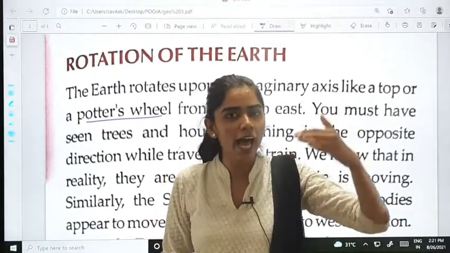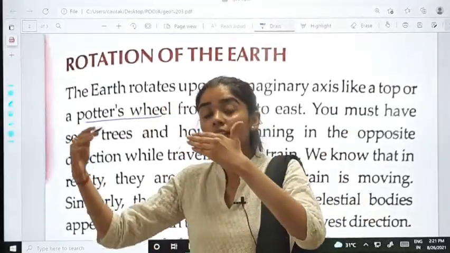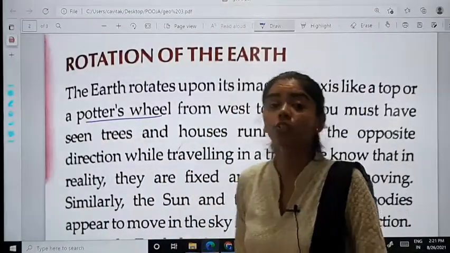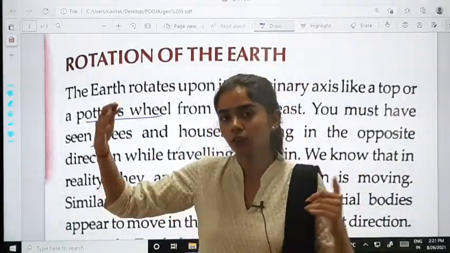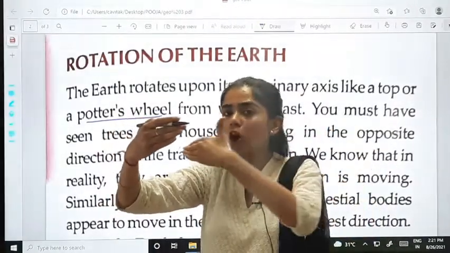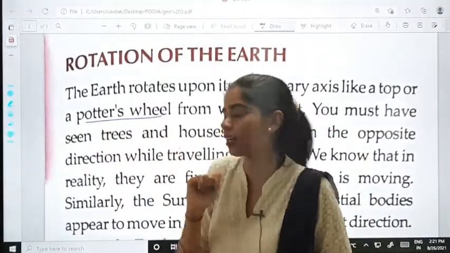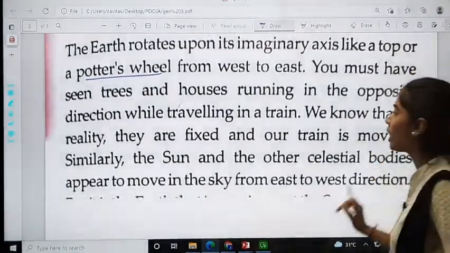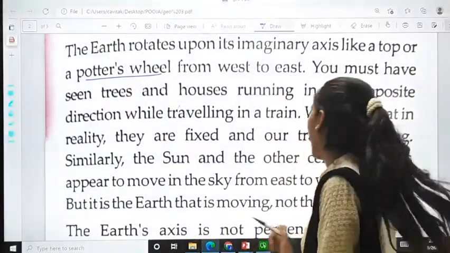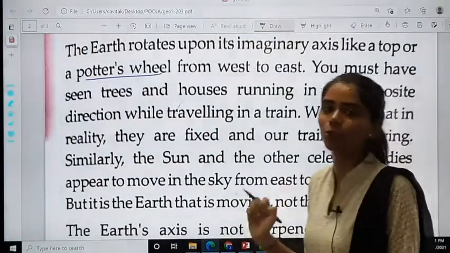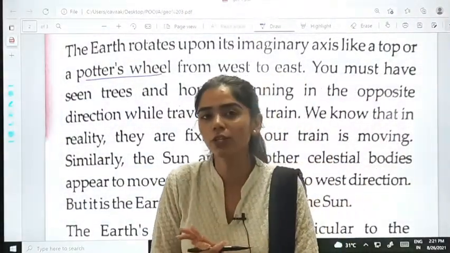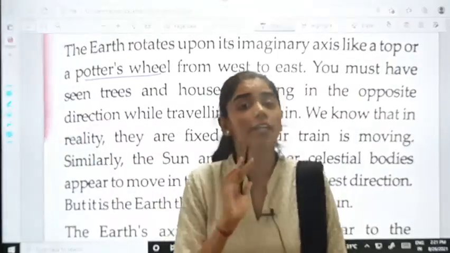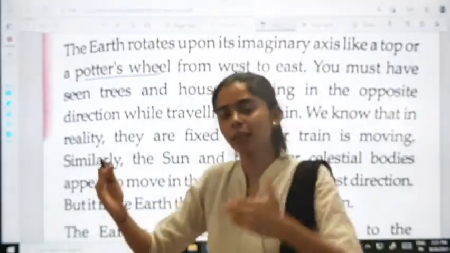So what do we see as we're moving further? The things, that is the trees and all those things, move in the opposite direction. जैसे ये हमारी trees हैं तो ये सब opposite जा रहे हैं, ऐसा हमें लगता है. We know that in reality they are fixed and our train is moving. In reality, we know that these trees are fixed, but it is actually the train that keeps on moving.